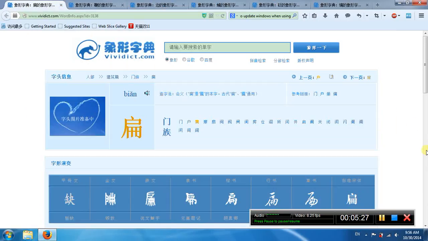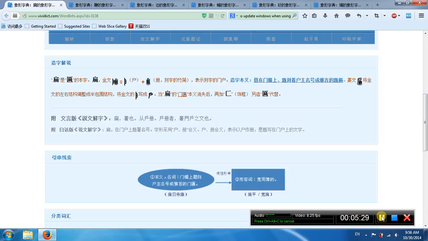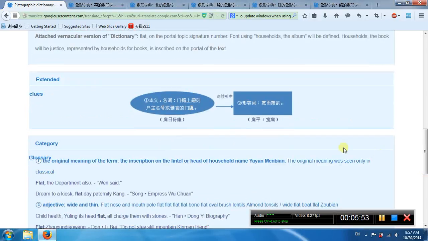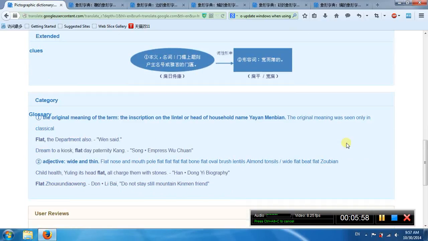It's another bian. See, this character also has two parts. This part means household. This part means books, bamboo, lettering bamboo. So its meaning is hanging in the doorway. So it engraves the names of elegant language of the head of household. So its first meaning, description of the head of household name. Second meaning, praise and sin, adjective.